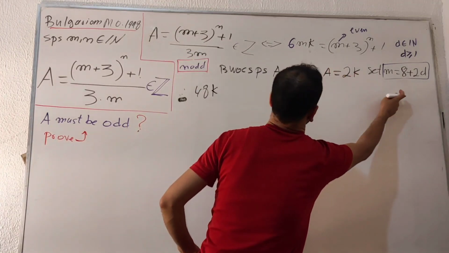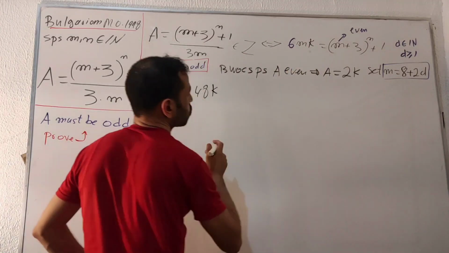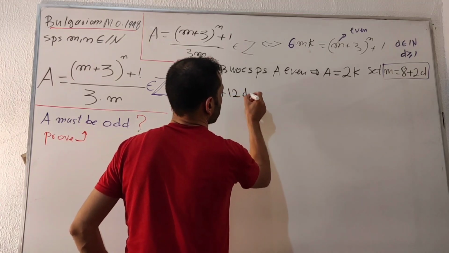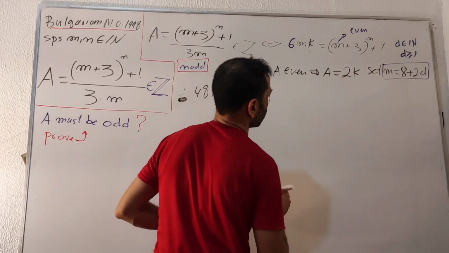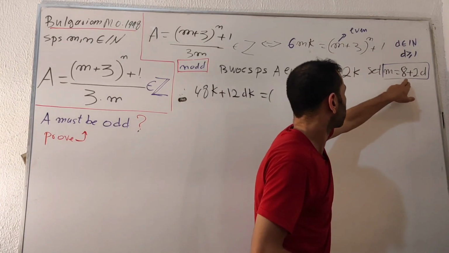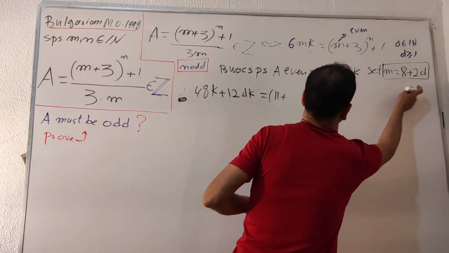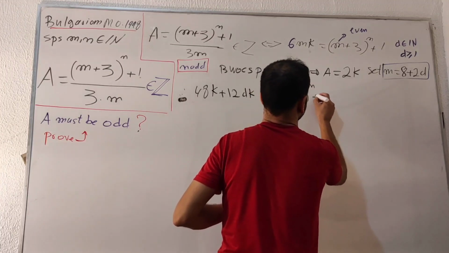plus 2d multiplied by 6k, which is 12d plus 12dk. Okay, this one equals m will be replaced with this one. I get 8 plus 3, which is 11, plus 2d here, raised to the n as an exponent, plus 1.